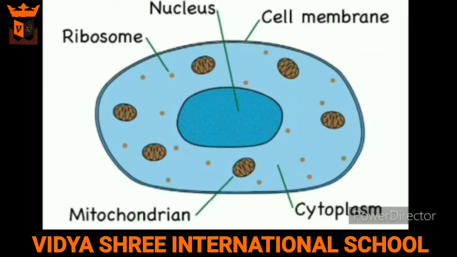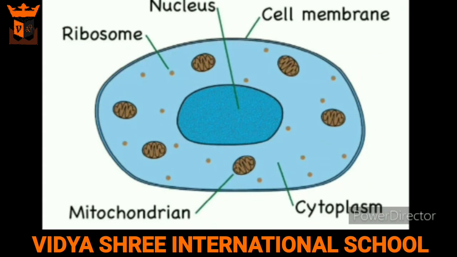Our next topic is structure of cell. Although cells vary so much in their size and shape, they have a number of things in common. The basic components of a cell are cytoplasm, cell membrane, nucleus, and organelles. This figure shows the general structure of a cell. So let's start with the first component of the cell, which is cytoplasm.